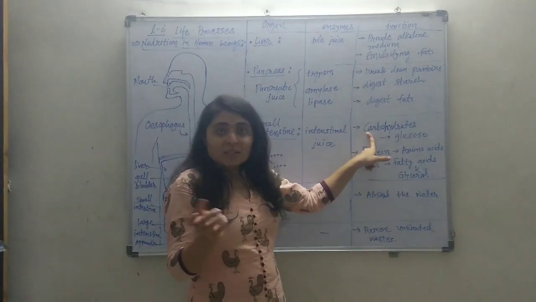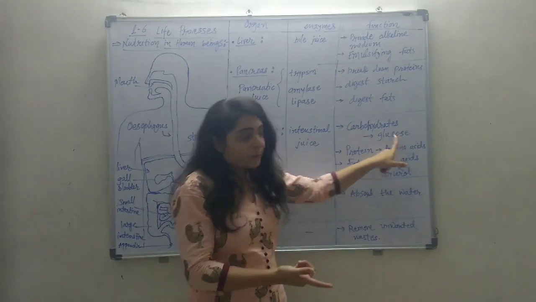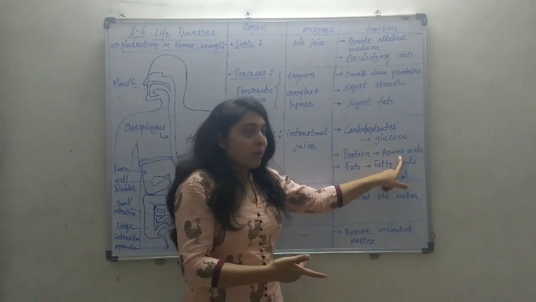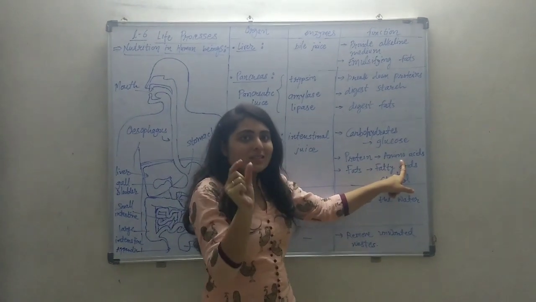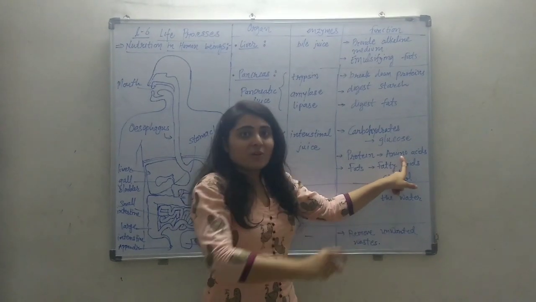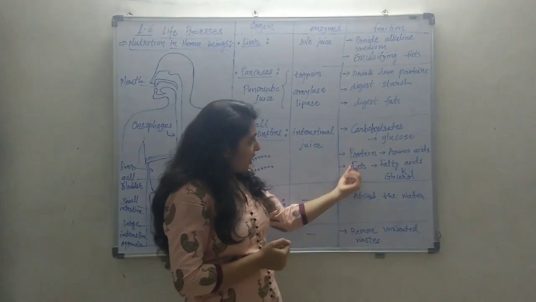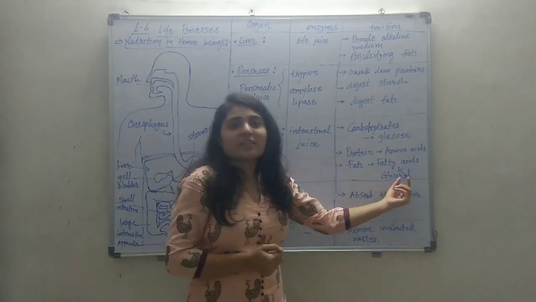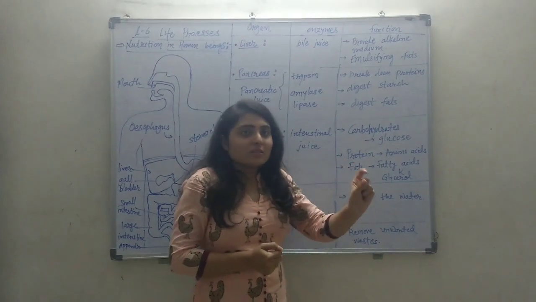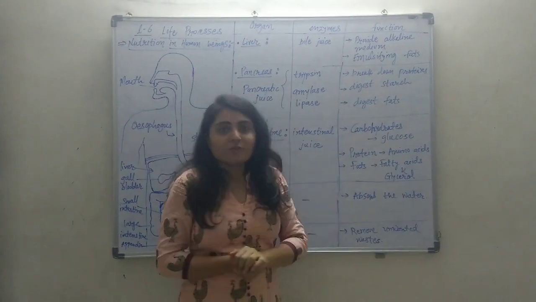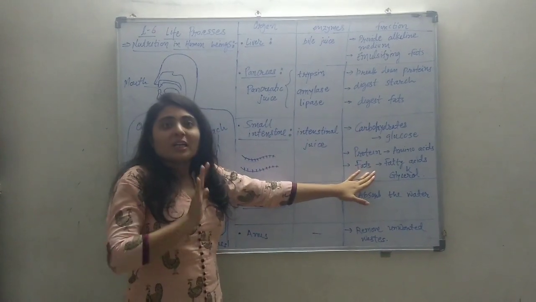So carbohydrate, starch, which is nothing but the carbohydrate, will be digested to glucose. Protein will be digested to amino acid. It means it is breaking down to the smallest molecule after breaking down, which is the amino acid. So protein will be digested to amino acid. Fats will be digested to fatty acids and glycerol. These are the small pieces of the large molecules of fats.